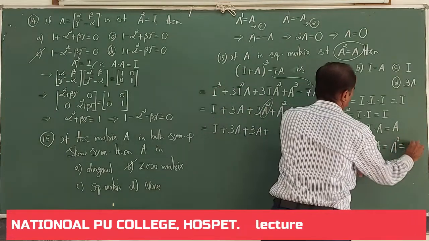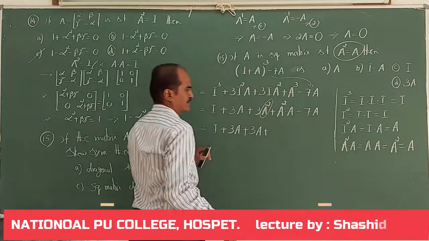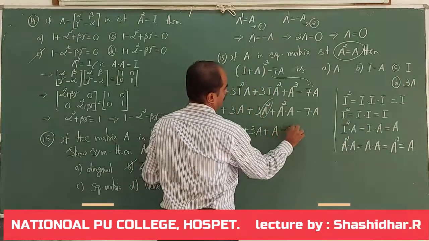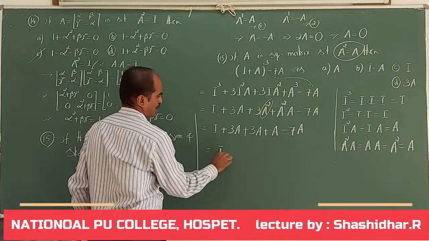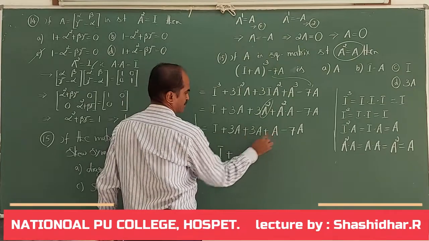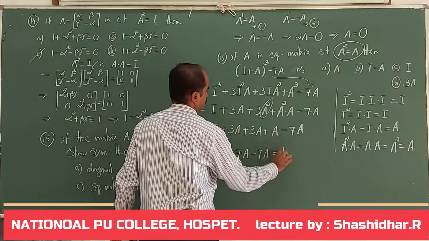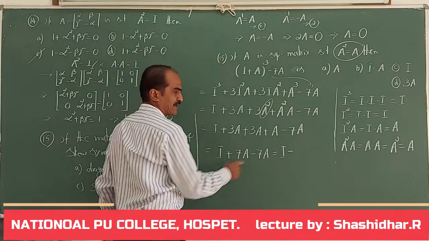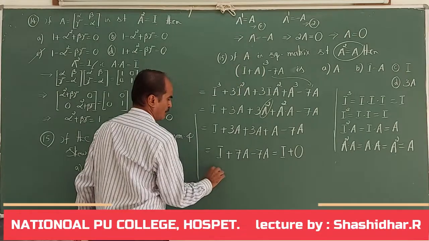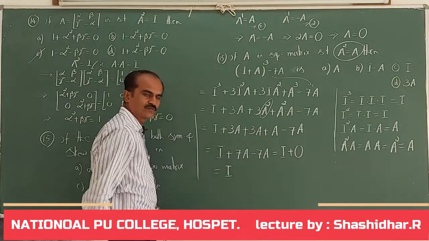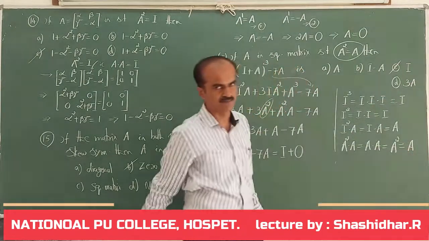A. So therefore, I write A square into A as A, minus 7A. That is equal to I plus 3A plus 3A plus A minus 7A. 7A minus 7A cancels. It is null matrix. What is I plus O? It is equal to I. Therefore, identity matrix is the right answer.